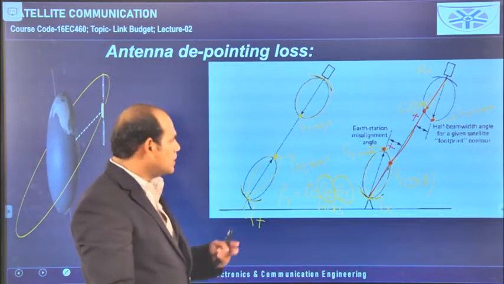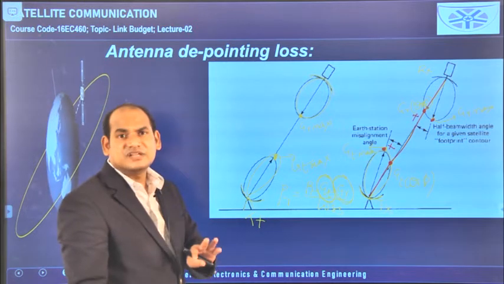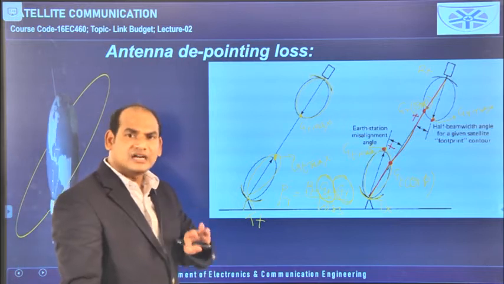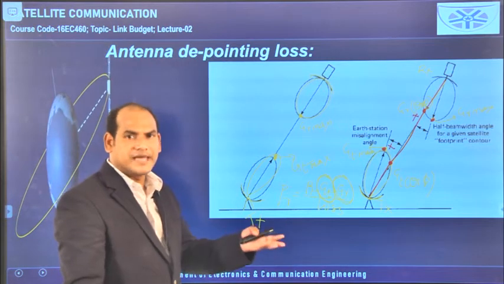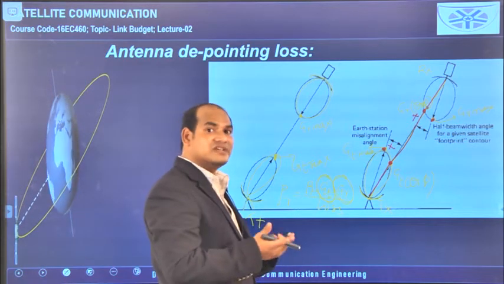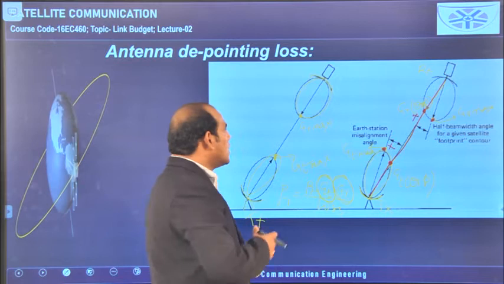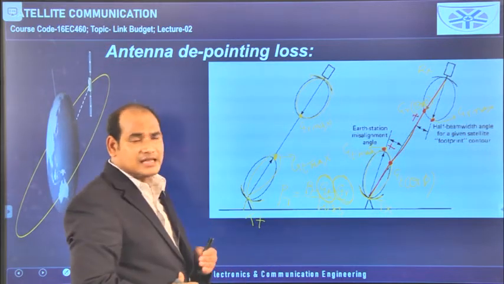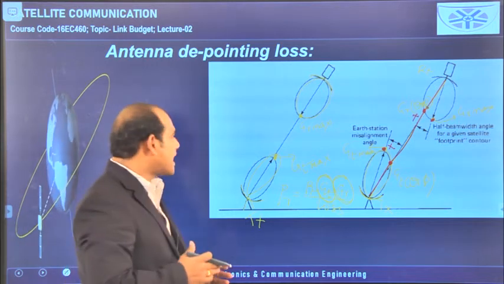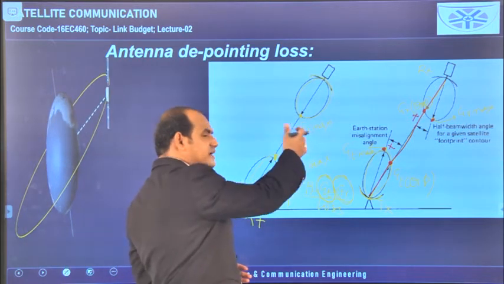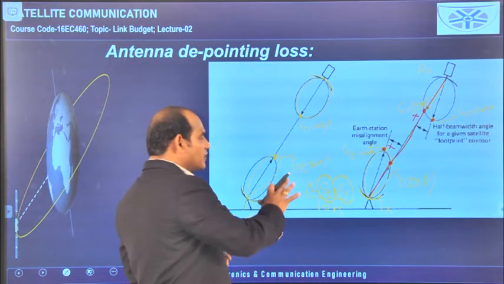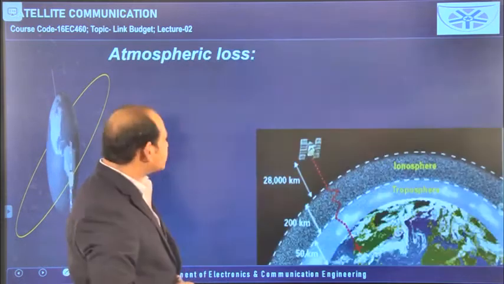So because of the depointing nature of the antennas, the received power is lesser as compared to when we don't consider depointing. So always the receiving antenna and the transmitting antenna should be pointed in such a way that the maximum power is transmitted and the maximum power is received. We have to orient the antennas like that, then we will get the maximum received power. Next, atmospheric loss.